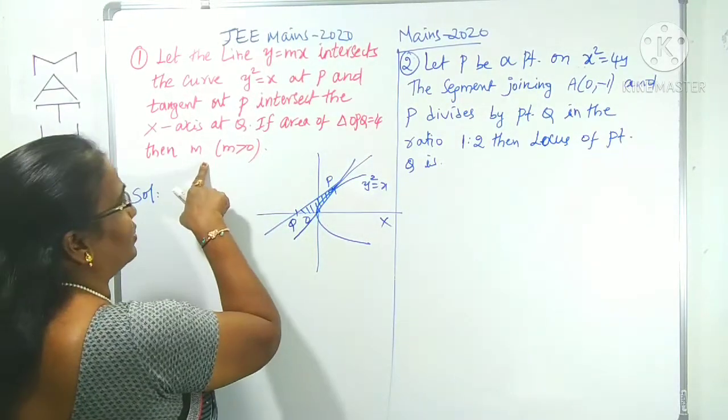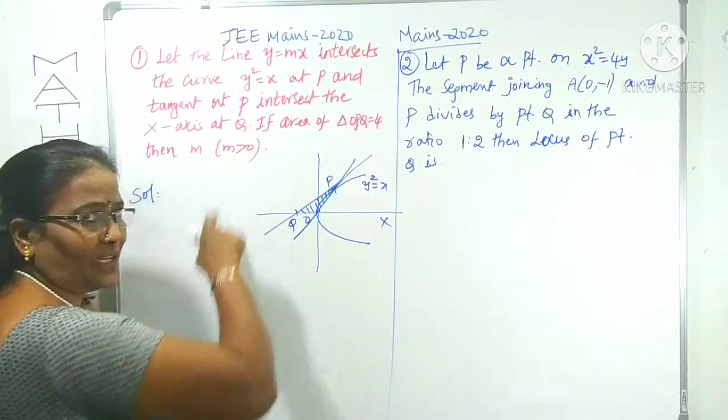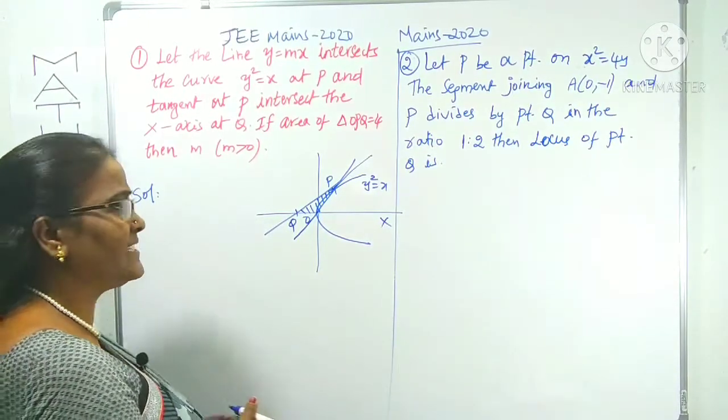Then we have to find the unknown value m, which is positive.